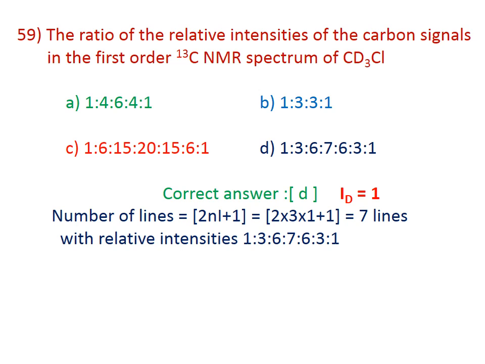Here we cannot expect normal spin splitting, because the spin is equal to 1. Normal type of splitting is not expected if the spin of the nucleus is more than half.